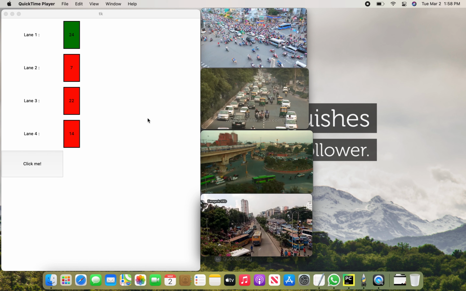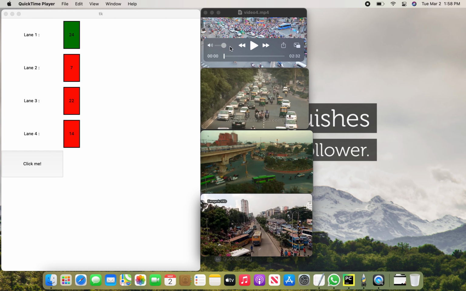And as you can see, we have labels and boxes in front of them, which represent every single lane. Lane 4 currently has a red light, lane 3 has a red light, lane 2 has a red light, and lane 1 doesn't have a red light but has a green light. This means lane 1 currently has the green light, because as you can clearly see, there is more traffic on lane 1 than on any other lane.